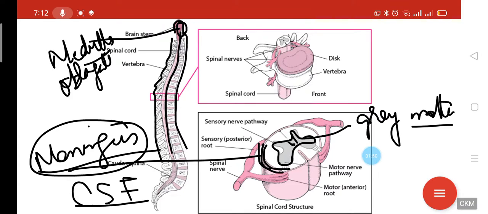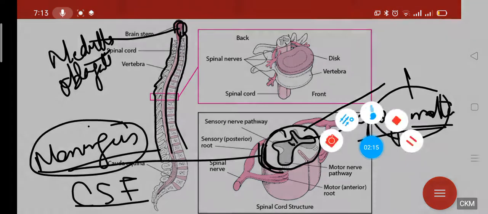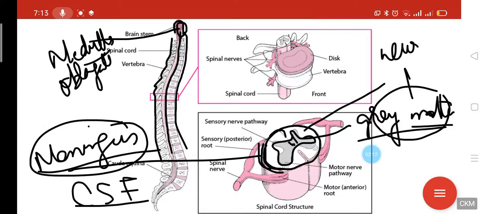Similarly, the white matter surrounds the gray matter, and the white matter contains axons which contain the myelin sheath, while the gray matter has axons which do not contain the myelin sheath. The gray matter also contains the neuron cell bodies.